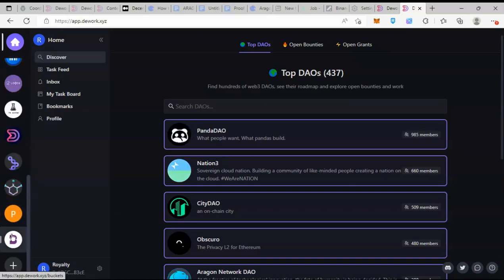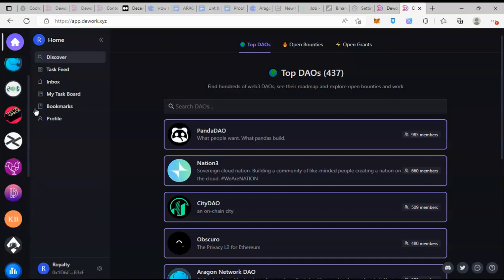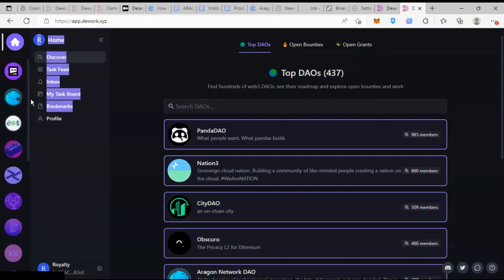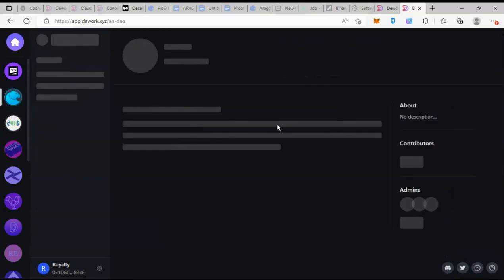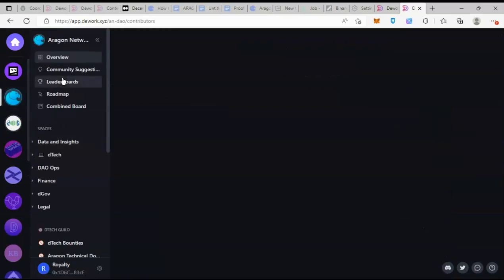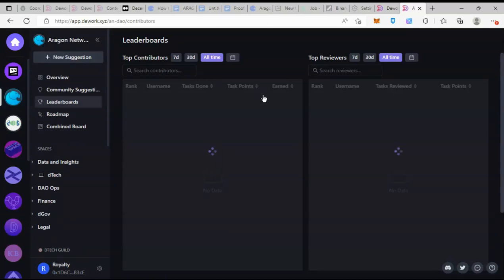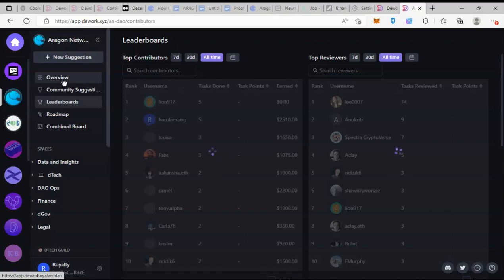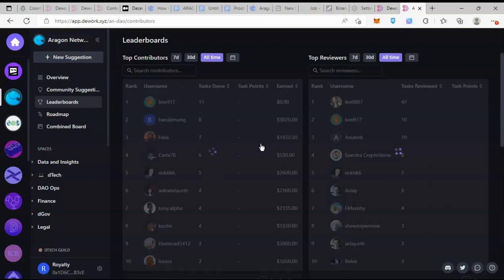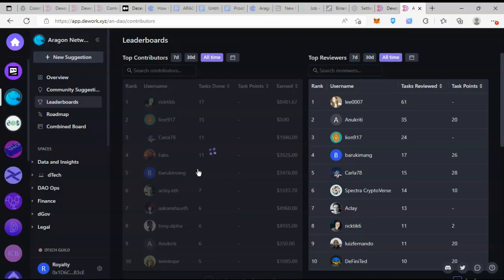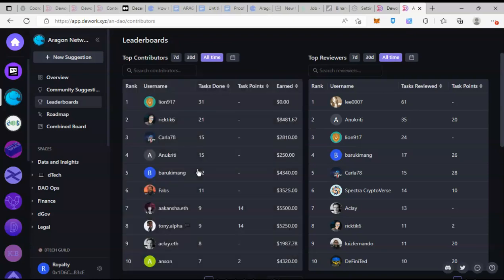Another feature I like about it is that you can see the leaderboard of a particular DAO. You can see people that have been contributing to that DAO and the tasks they've done and how much they've contributed. There's just so many features to see and check up on the work. Yeah, so that is why I would recommend it to anyone. It's a pretty awesome tool for anyone that is starting the Web3 journey or starting to contribute.